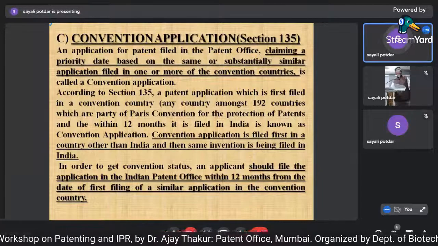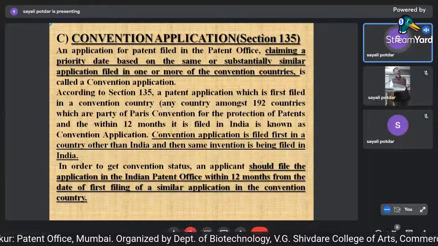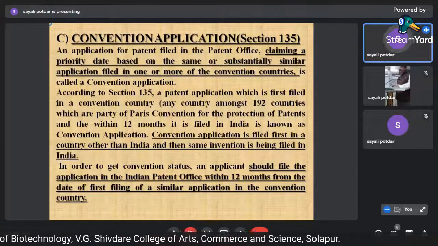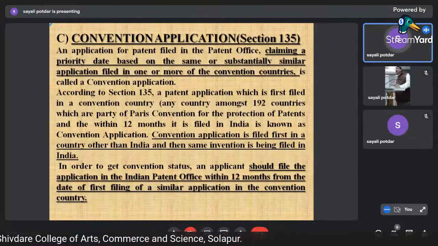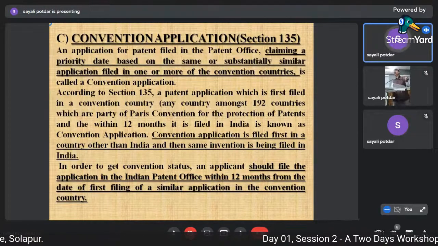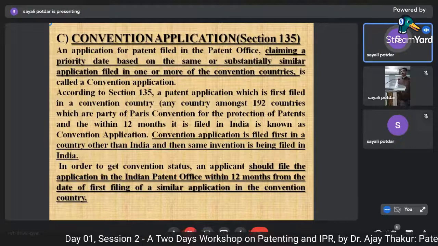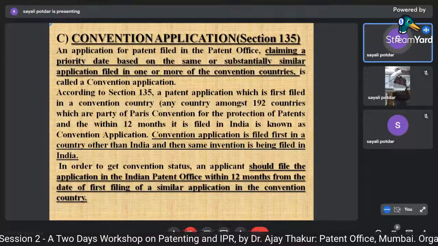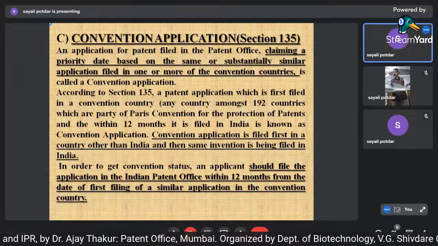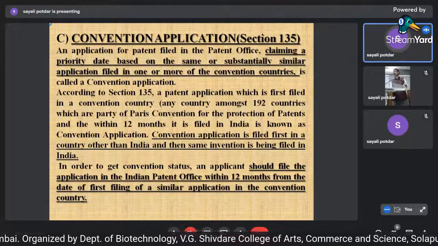Then the convention application. So I told you there is the Paris Convention, under which an application is filed that originates not in India but in any of the convention countries. Suppose a person files an application in the US and wants to claim that priority in India. He comes by the Paris Convention route, that is a conventional application. He can come within 12 months. So this is basically a conventional application originating from outside India, and you can get the patent benefit here by filing it as a conventional application.